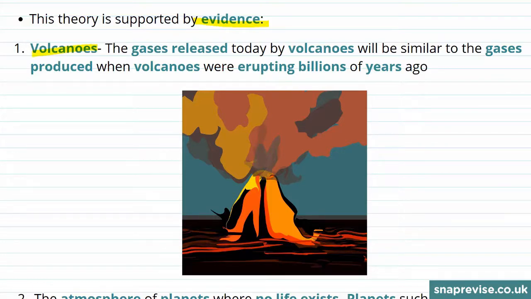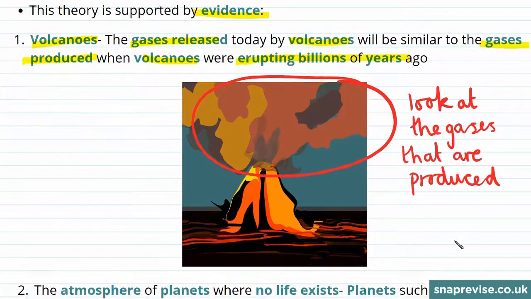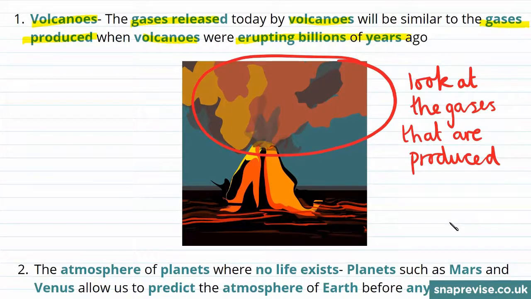We still have volcanoes today, and the gases that are released when volcanoes erupt today will be very similar to the gases produced when volcanoes were erupting billions of years ago. Therefore, if a volcano erupts, we can look at the gases that are produced, giving us an idea of what gases would have been released by the volcanoes that erupted when the Earth's crust was forming.